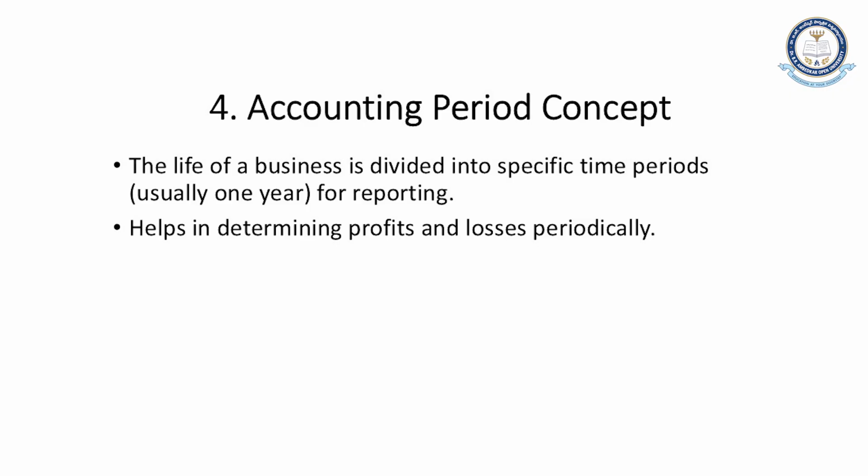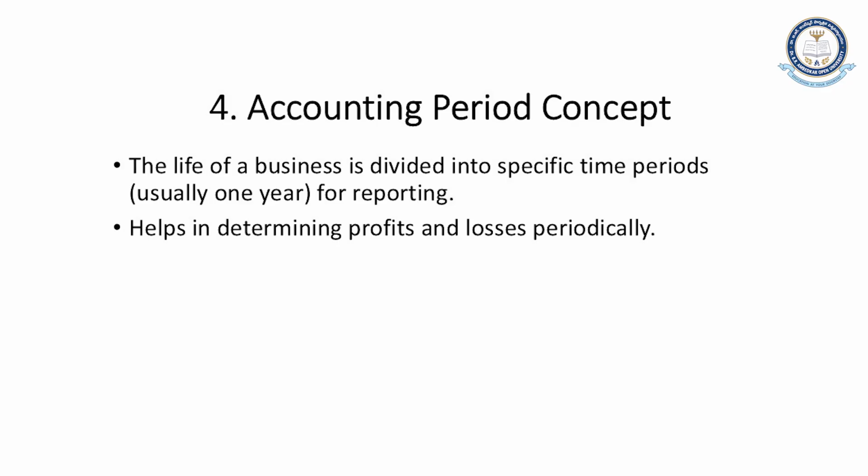Next, the accounting period concept. Now as we know that a business doesn't have a definite period of time to end, are we going to wait till the business ends to understand how much profit or loss we have got, or what the financial position of the business is? We cannot wait that long and we cannot get an accurate figure as well. That is why the whole term of the business is divided into various accounting periods. So it is divided yearly, quarterly or half yearly.